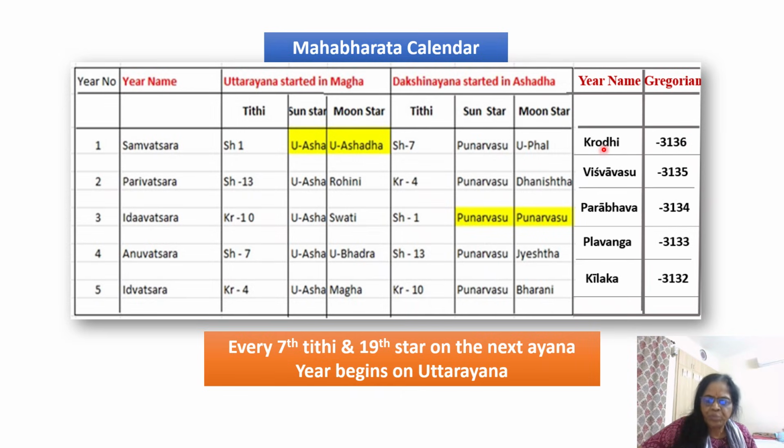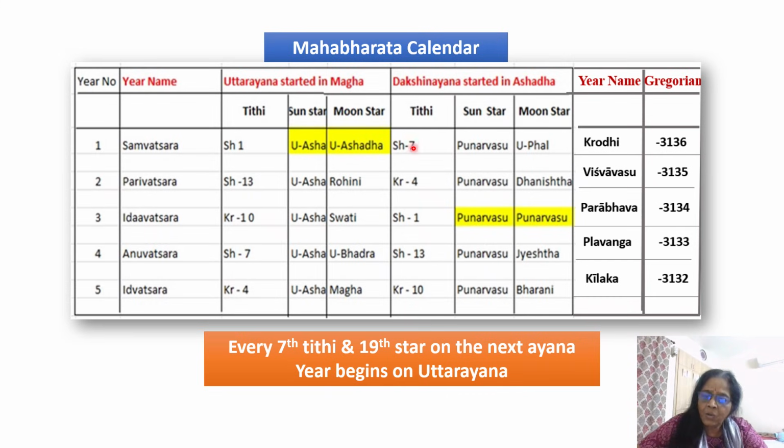For 3136 BCE, it was Krodhi only. And then when I checked, the Ayanamsha was 0 as expected, and the conjunction did happen in Uttarashada at the beginning of Makara Rashi. So what I have derived is correct. This is a kind of cross check.